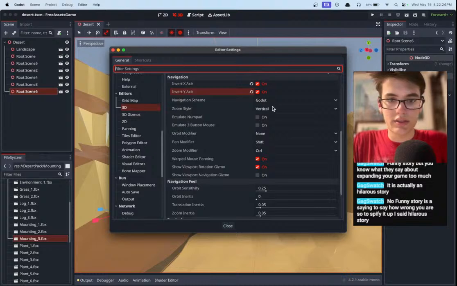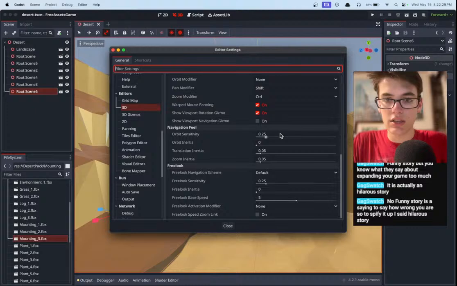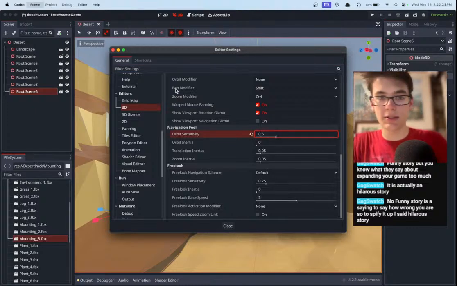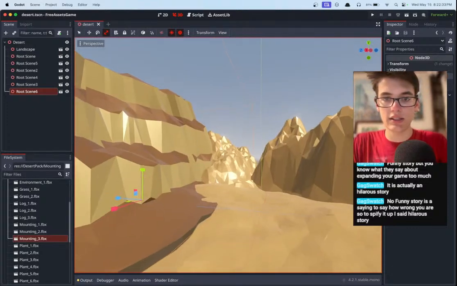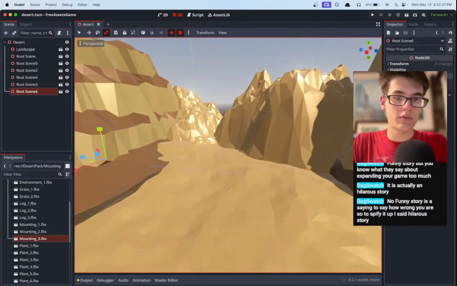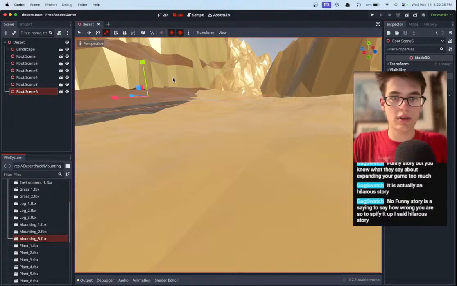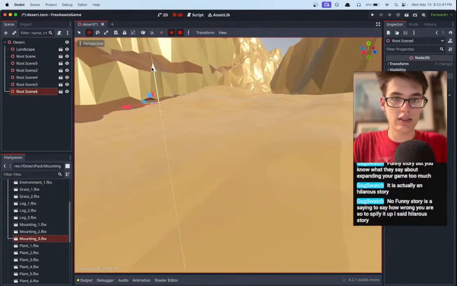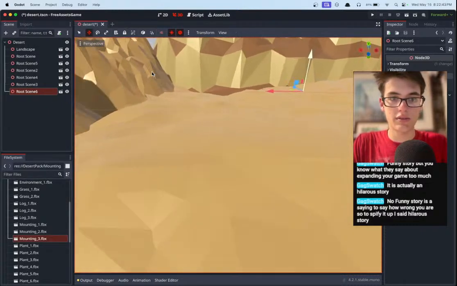Let's see. Sensitivity. Navigation, orbit sensitivity. Double it. Double it. Double it. I'm a gamer. All right, so now, okay, this mountain is not low enough down because obviously we can still see it. Let's move it down, and make sure all these are merged.